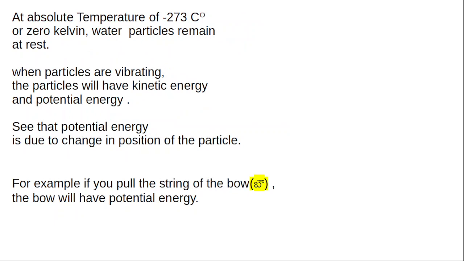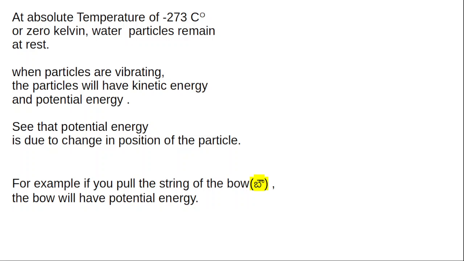Suppose you consider absolute temperature of minus 273 centigrade, that is also equal to 0 kelvins, then water particles remain at rest. But if you take any temperature greater than minus 273 centigrade, the water particles will be in random motion. At room temperature of 30 centigrade, the water particles are in very vigorous random motion. Such motion we can see only through powerful electron microscopes.